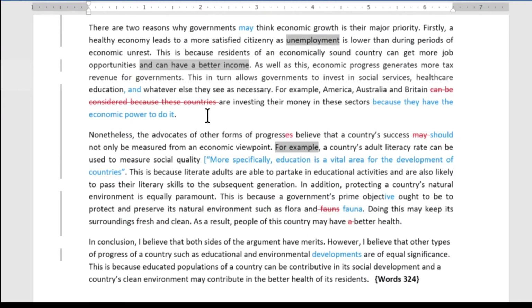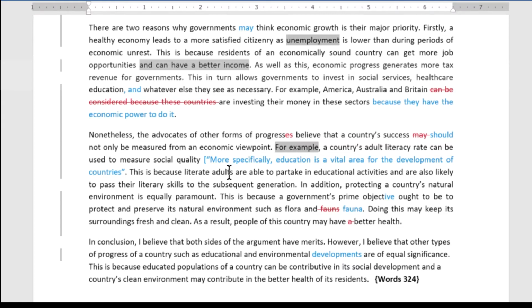Then what I don't like is, so we've got a general topic sentence here. We should be introducing the first point here, not an example, but the first point. So other forms of progress, we should have the first form here, and then you could do a for example. So this is not the right phrase to be using here. It's too early in the paragraph for the example, because we haven't established a main idea yet, or a key point.